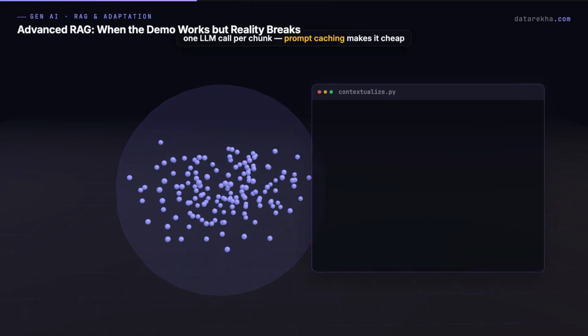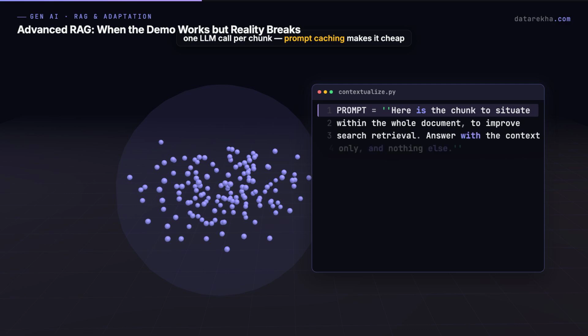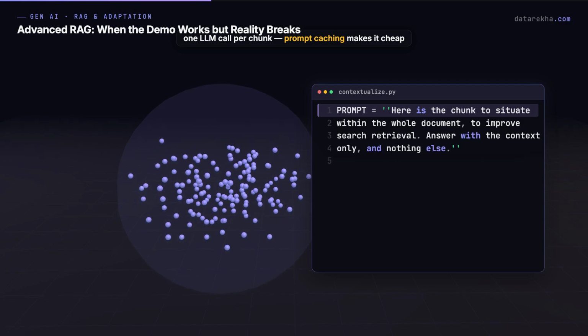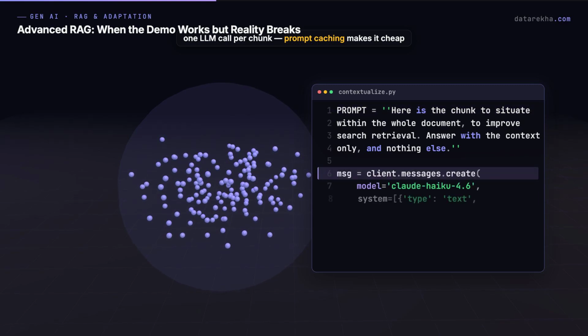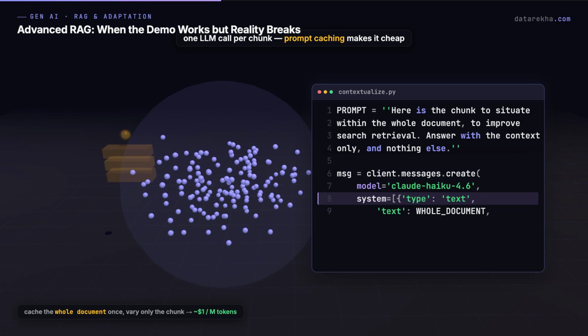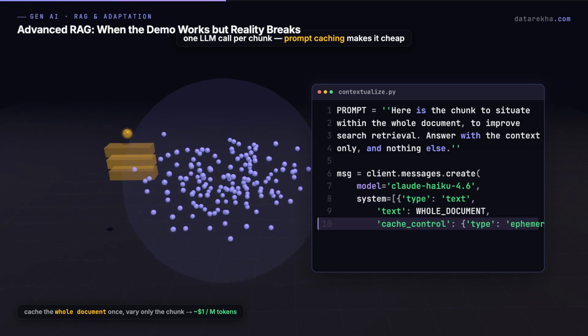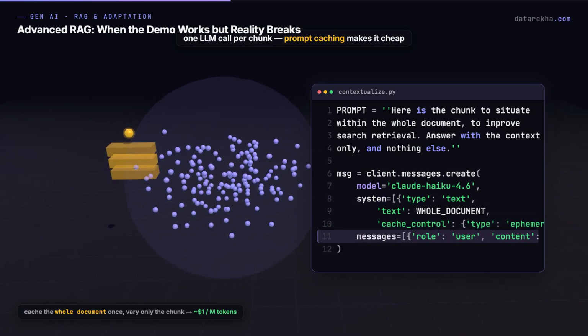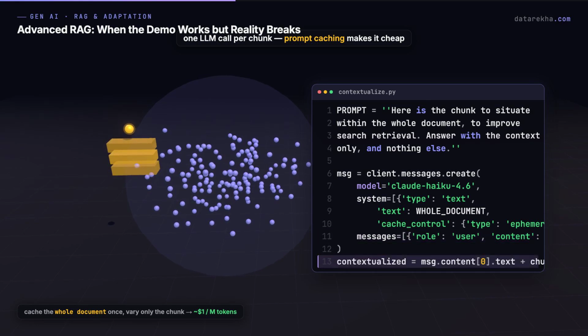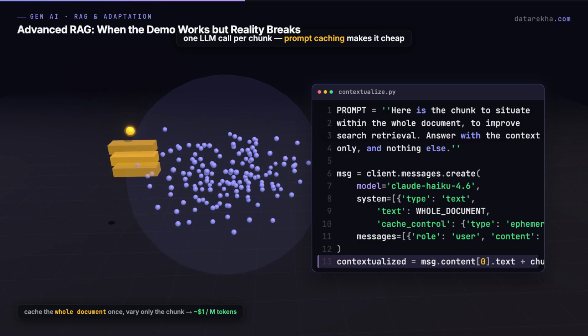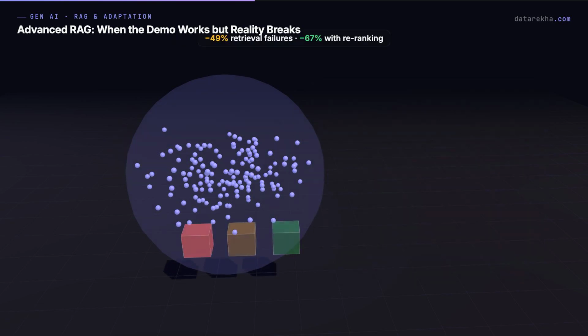The obvious worry, an LLM call for every chunk in every document? That sounds ruinously expensive. The trick is prompt caching. You cache the whole document once as a fixed prefix and only the chunk varies between calls. Anthropic measured the cost at roughly $1 per million document tokens on a small model. One time, cheap.